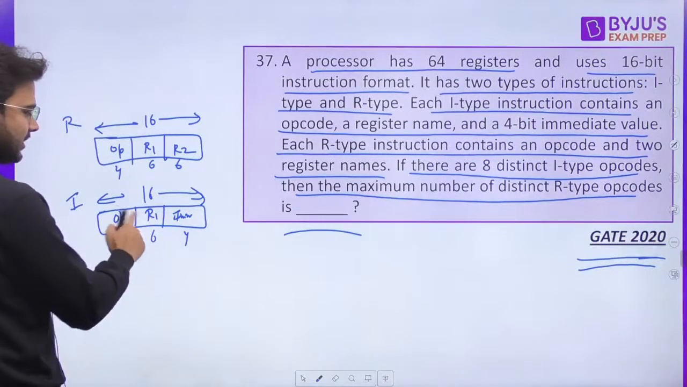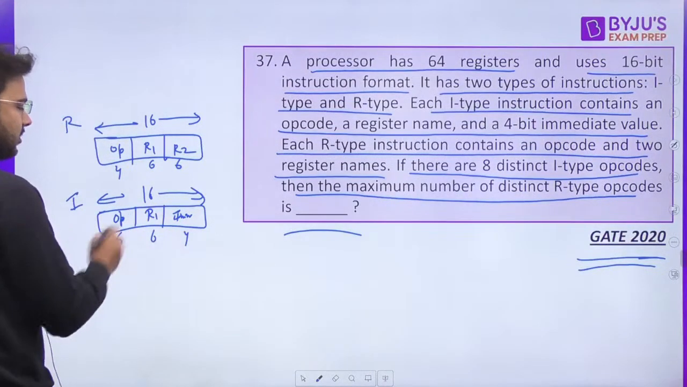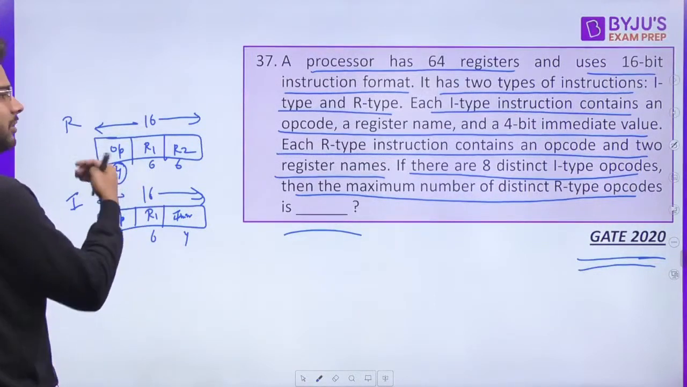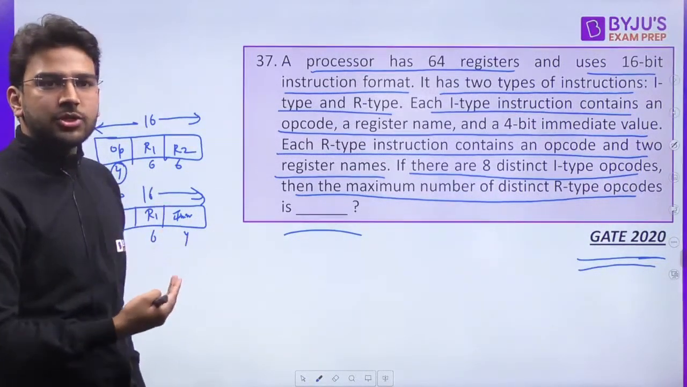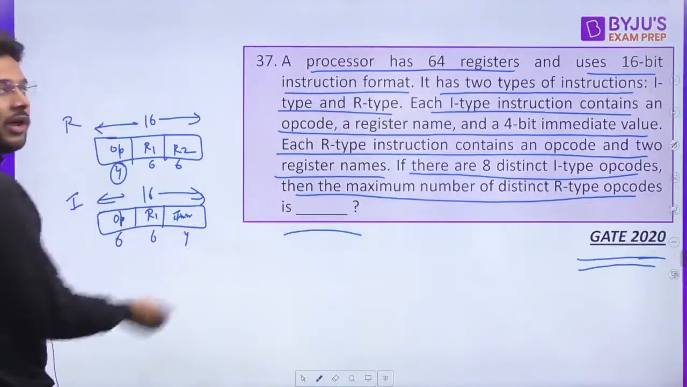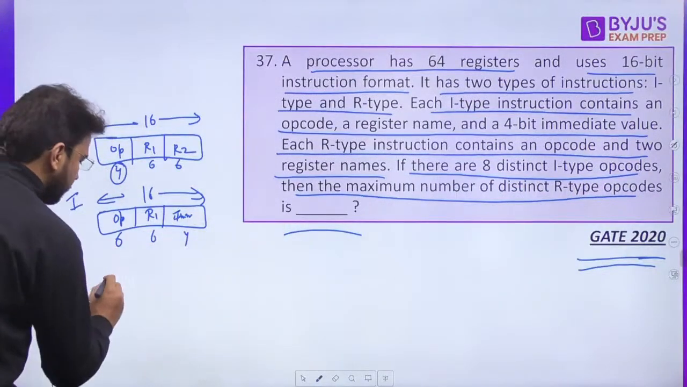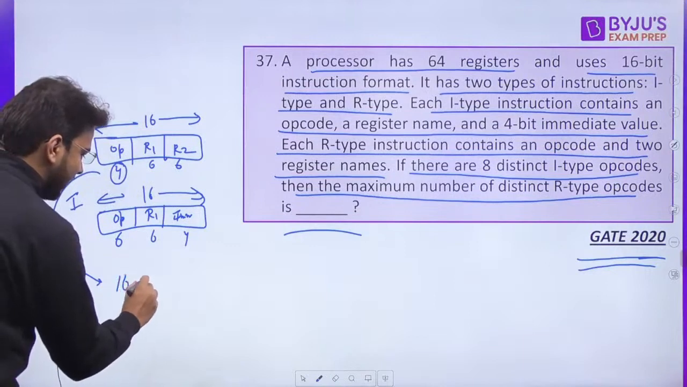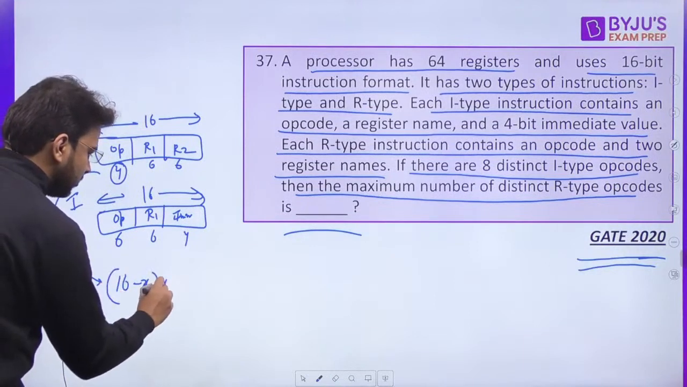Here it is 6, 16 minus 10, it is going to be 6. Which one is less? This one. So let's start with R only. Let's assume the maximum number of distinct R type instructions is X, because that we have to find out. So 2 raised to the power 4, maximum opcodes will be what? 16. 16 minus X, that is the unused.